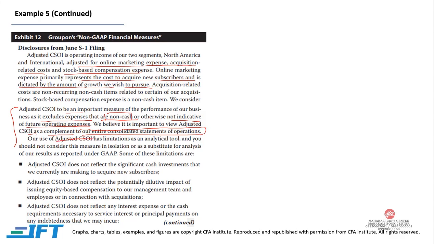Our use of adjusted operating income has limitations as an analytical tool, and you should not consider this measure in isolation or as a substitute for analysis of our results as reported under GAAP. Now, these are the limitations. For example, adjusted operating income does not reflect the significant cash investment that we currently are making to acquire new subscribers.